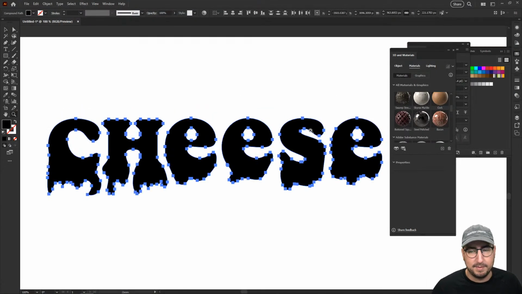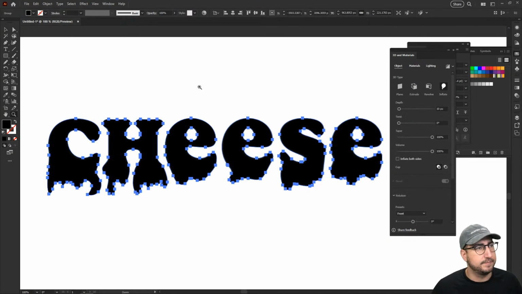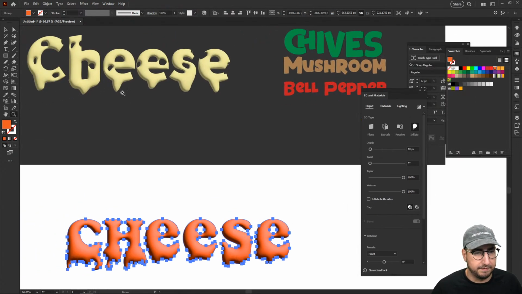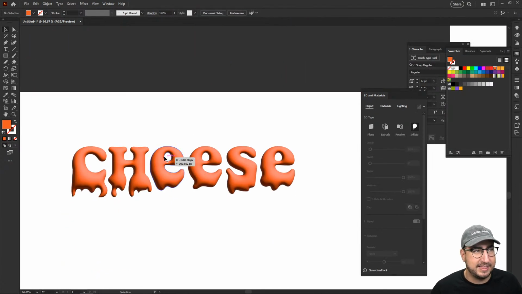And this time I think I'm going to use Inflate. So we're going to select all of our pieces right here. We're going to click on Inflate. Oh, it literally is working, but it is just black right now. So let's do, there we go. So we have cheese, and this is what I think a lot of people did is they inflated, which you can see up here. And this looks good, but I think it can look better.